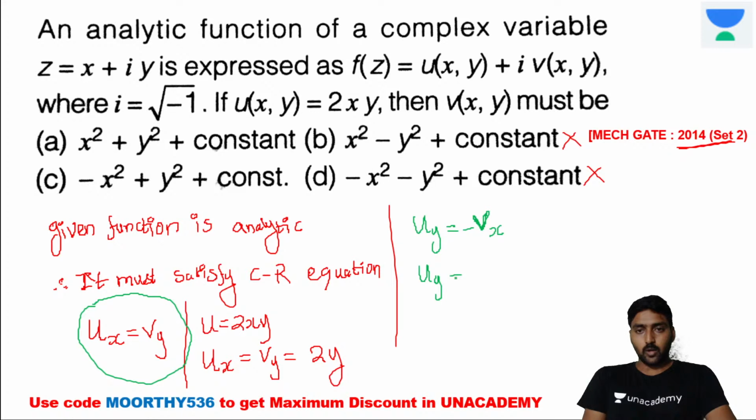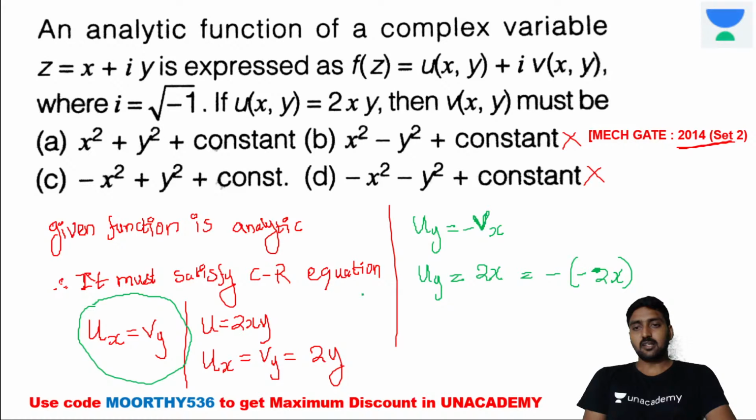Differentiating u with respect to y, it's equal to 2x. So minus into vx should equal 2x. If we get 2x only, then Vx must be minus 2x.